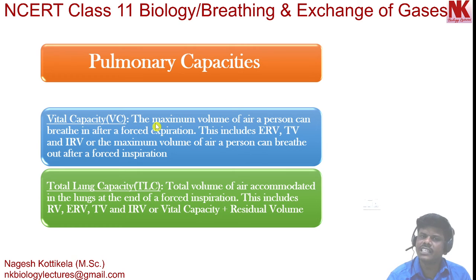Vital capacity is the maximum volume of air a person can breathe in after a forced expiration. This includes ERV, TV and IRV, or the maximum volume of air a person can breathe out after a forced inspiration. This is vital capacity.